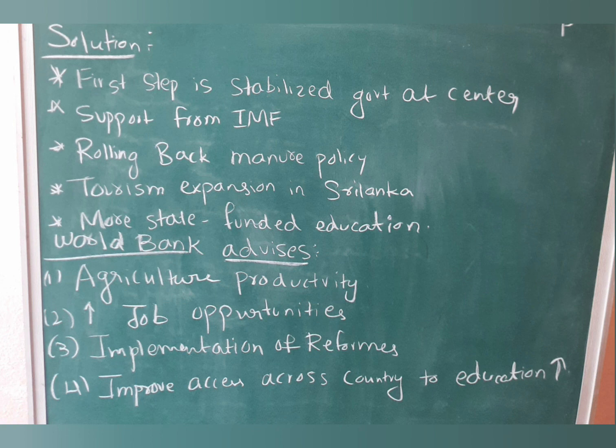These are the World Bank's advice. This is basic information on the Sri Lanka economic crisis: how India helped, the main solutions, the World Bank's advice, and the main reasons. You also know the terms in this video: economic slowdown, contraction, recession and depression.